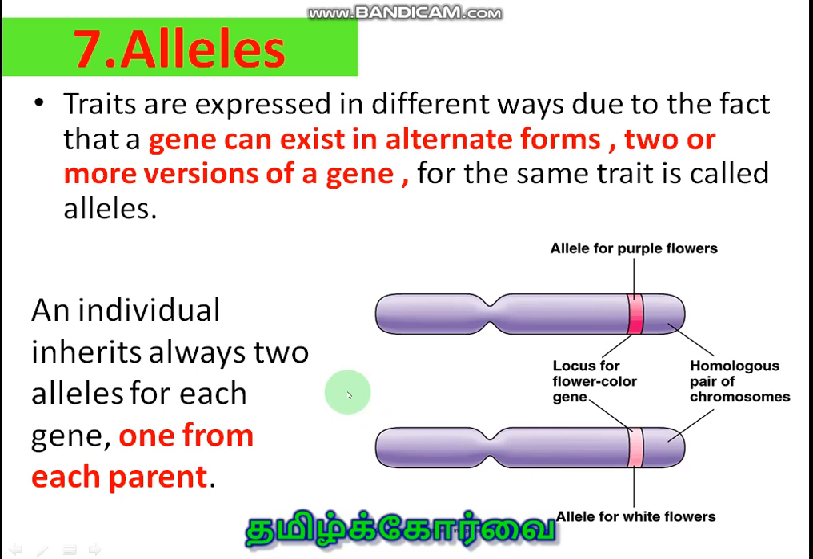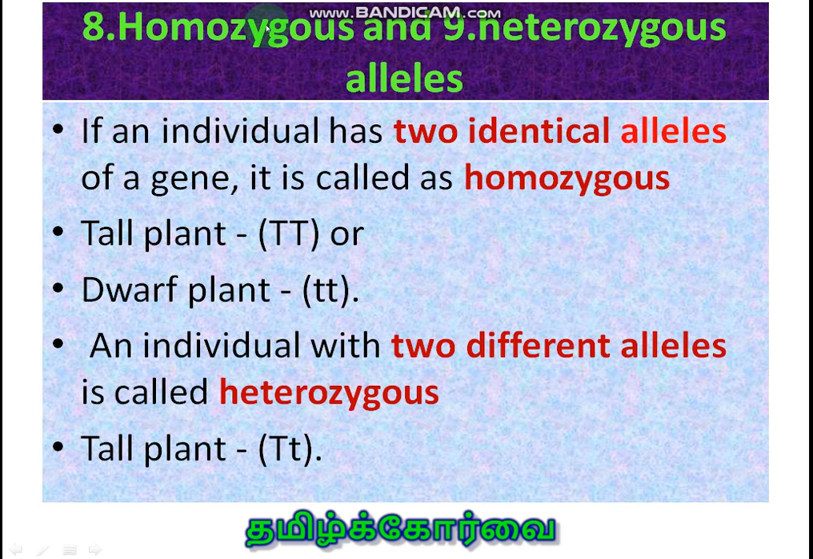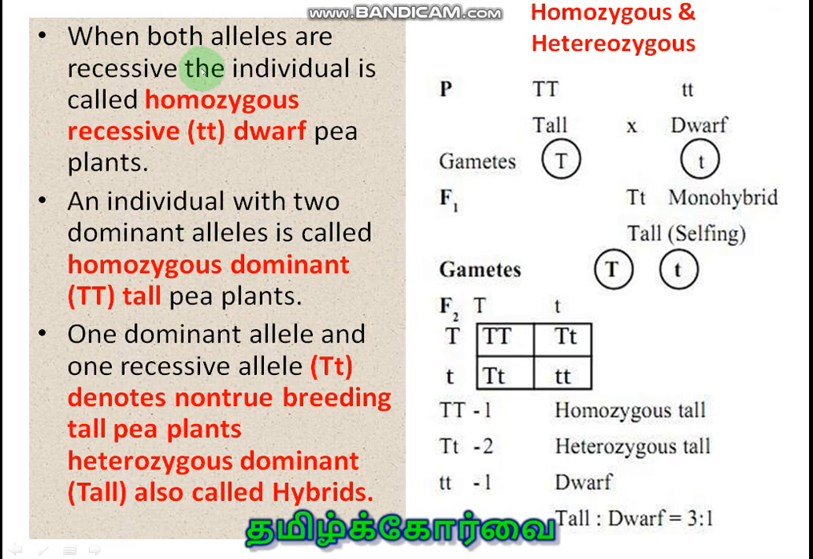One from each parent. So this is called allele, and now the homozygous and heterozygous condition. If an individual has two identical alleles, as with Pisum sativum, tall plant, capital T, identical alleles, so homozygous. Dwarf plant, small t, identical alleles, so homozygous. But if you take capital T, small t, the plant is tall, but the alleles are not identical, so heterozygous. When both alleles are recessive, as in Mendel's monohybrid cross, both alleles are small t. You can express this as homozygous recessive dwarf.